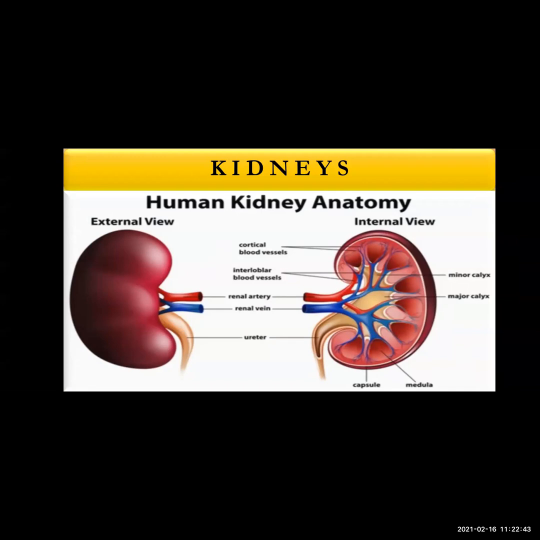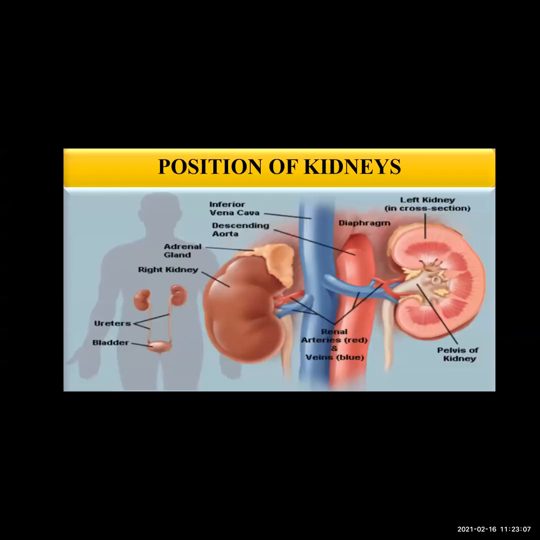As we have seen, kidneys are two bean-shaped structures situated on either side of the vertebral column, on the posterior side of the abdomen. The right kidney is in a slightly lower position than the left kidney.